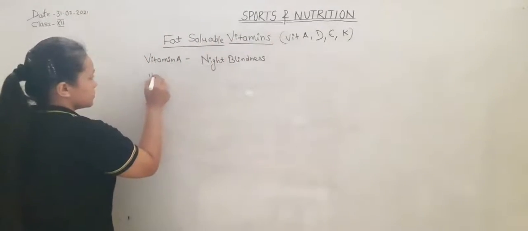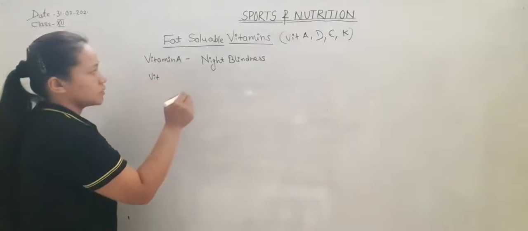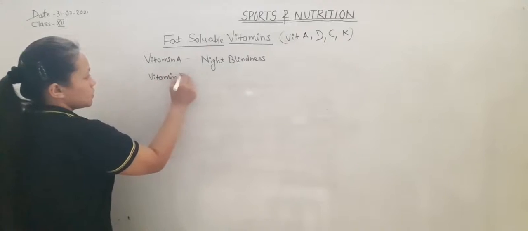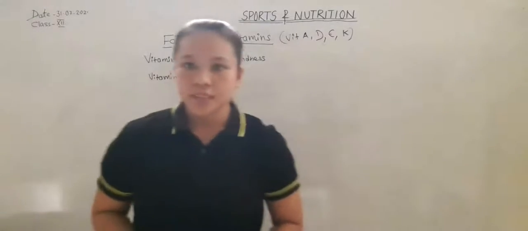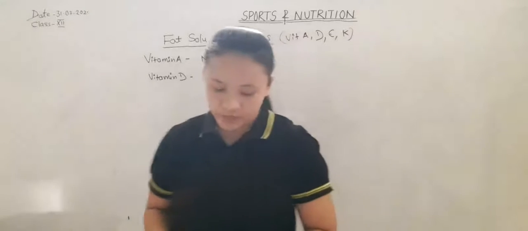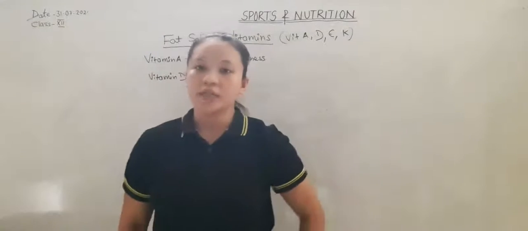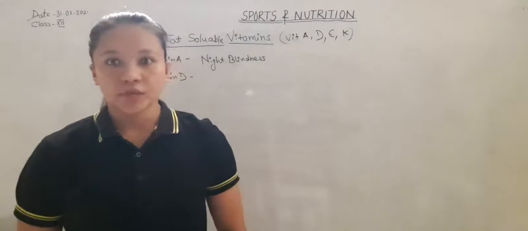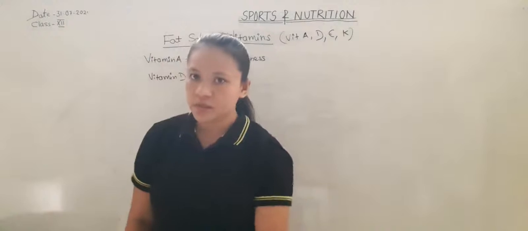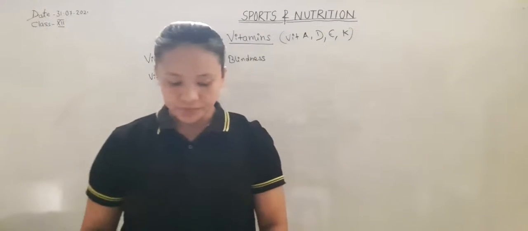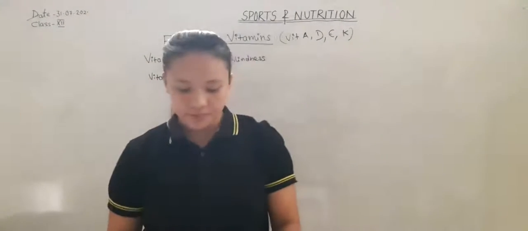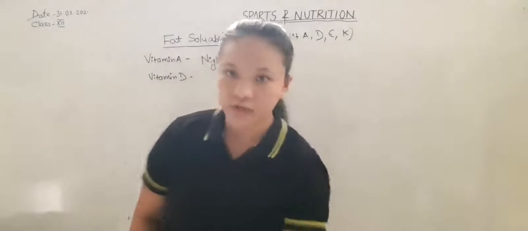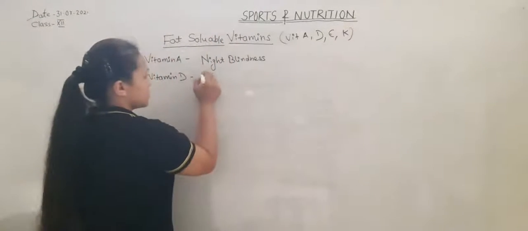Vitamin D helps in the formation of strong bones and teeth. We get vitamin D usually from sunlight. The sources of vitamin D are milk, butter, green leafy vegetables, etc. And the deficiency of vitamin D causes rickets.